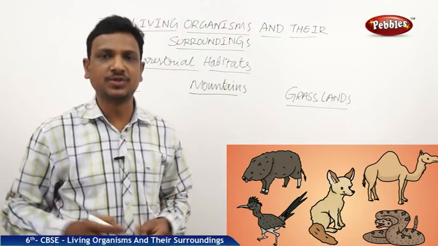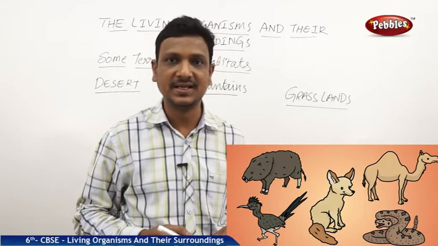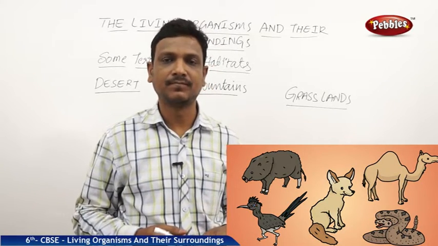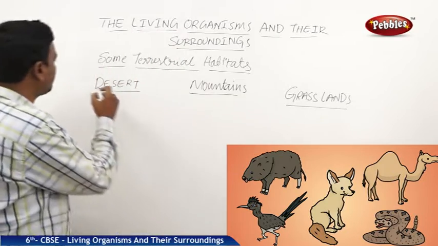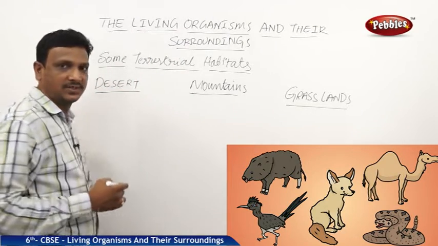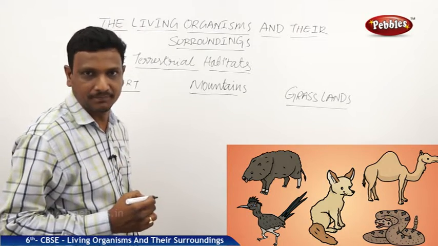So now let us explore some habitats, the kind of animals that are living in the particular habitat and the special features, how they are able to make their living. So come to the first one, desert animals. Already we discussed about the desert, plants and animals. There we learnt about the camel.